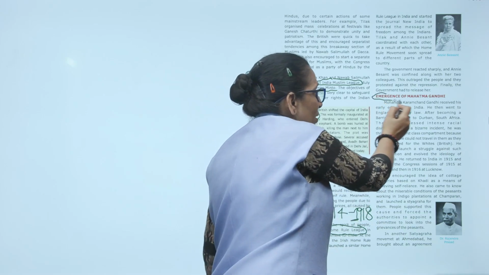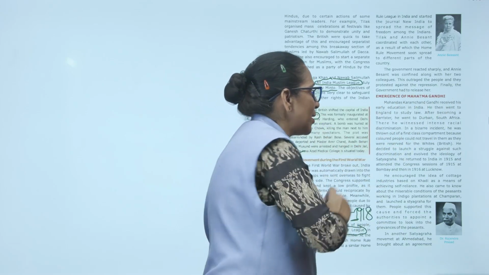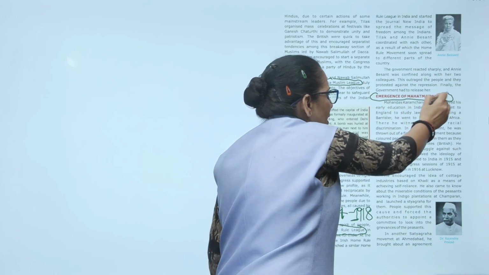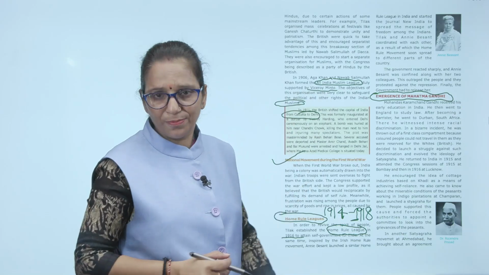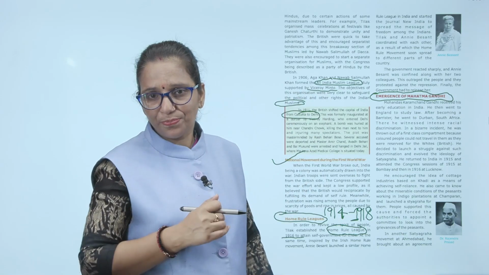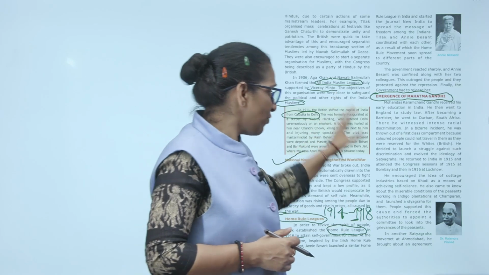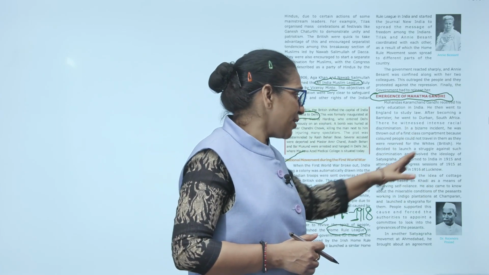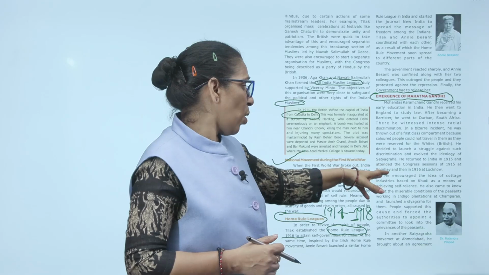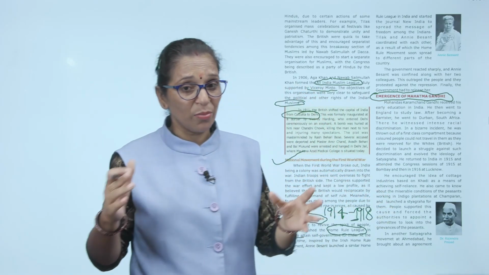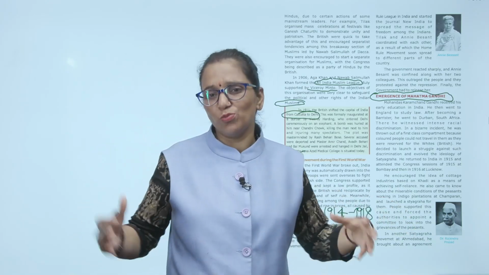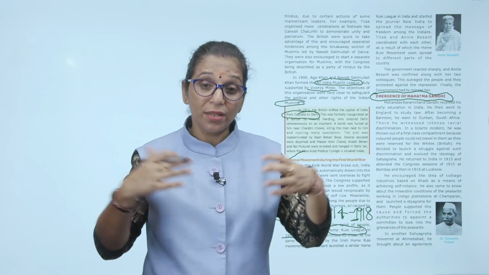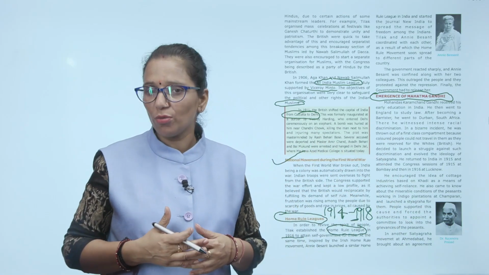Now, this was the time when Mahatma Gandhi emerged in Indian politics, because Mahatma Gandhi entered Indian politics in January 1915 when he returned from South Africa after becoming a barrister. When he returned to India in 1915, he attended the Congress session at Bombay and then in 1916 at Lucknow. He visited the whole of India, understood the problems, and then decided there was a need for a mass movement, mass participation where many people collectively work for the freedom of India.